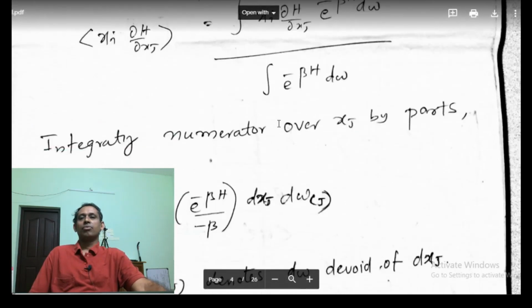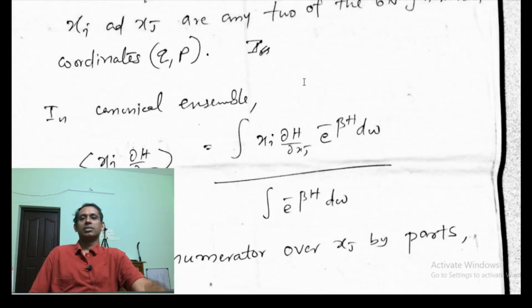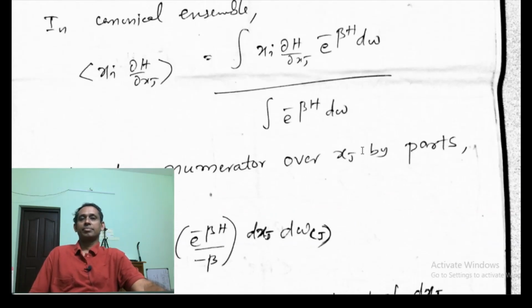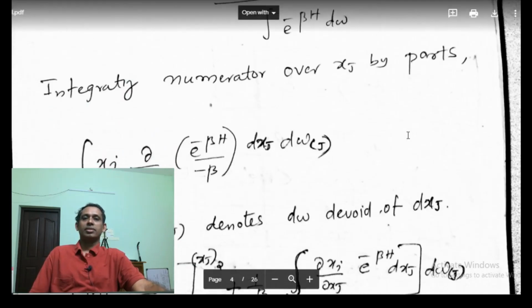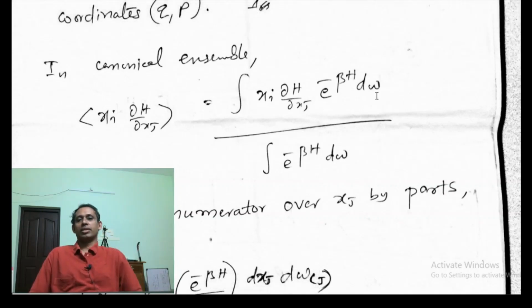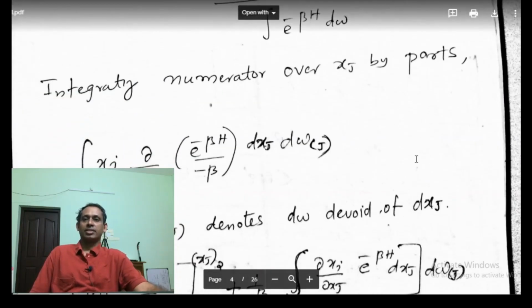Now we are integrating the numerator over xj by parts. Actually dΩ contains the 6N coordinates, and in that we are taking xj alone.